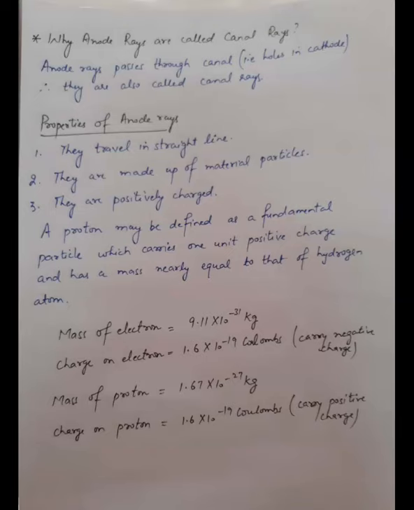A proton may be defined as a fundamental particle which carries one unit positive charge and has a mass nearly equal to the mass of hydrogen. The mass of an electron is 9.11 × 10^-31 kilogram. The charge on an electron is 1.6 × 10^-19 coulomb, and it carries a negative charge. The mass of a proton is 1.67 × 10^-27 kilogram. The charge on a proton and the charge on an electron are the same in magnitude. Electrons carry negative charge and protons carry positive charge.